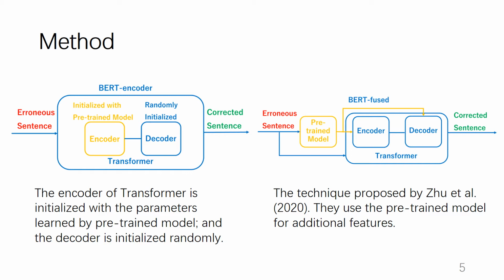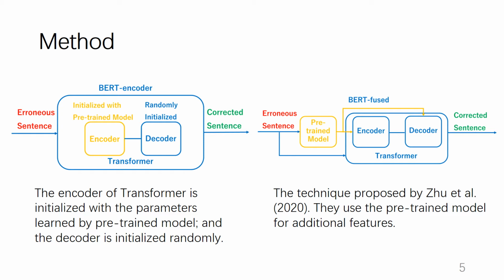Next, we construct the correction model using the transformer and incorporate the pre-trained model in two ways, as shown in this figure. The first one is called BERT encoder. The encoder of the transformer is initialized with the parameters learned by the pre-trained model, and the decoder is initialized randomly. The second one is called BERT-fused.